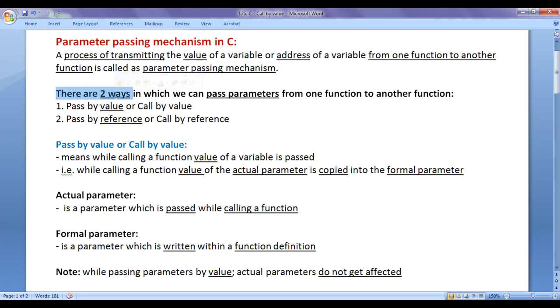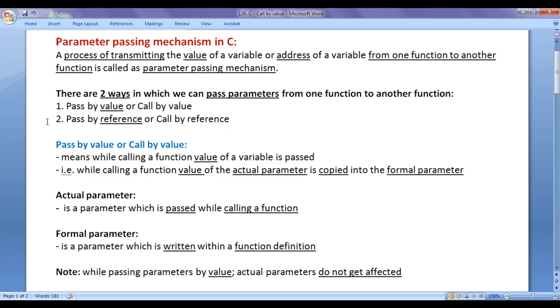There are two ways in which we can pass parameters from one function to another function. They are pass by value and pass by reference. Pass by value is also called call by value. Pass by reference is also called call by reference.